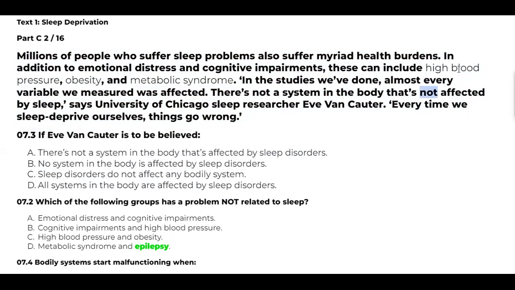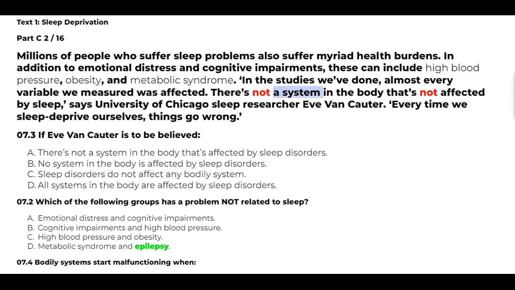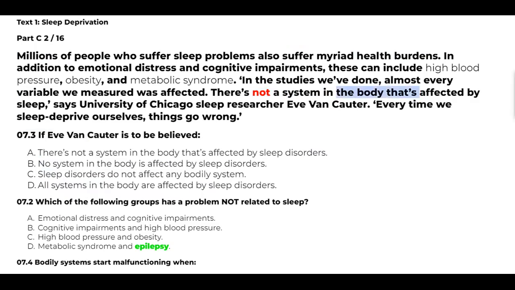I will show you how to deal with that. This one is having two negatives. There is not. And there is another negative here. There is not a system in the body that's not affected. So let's remove the two negatives. Not gone, not gone. So read this one.